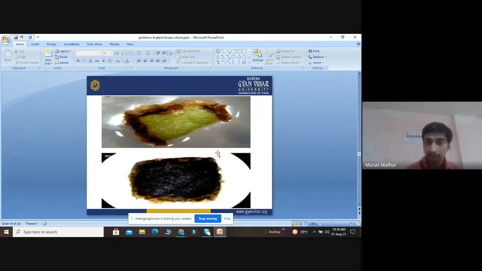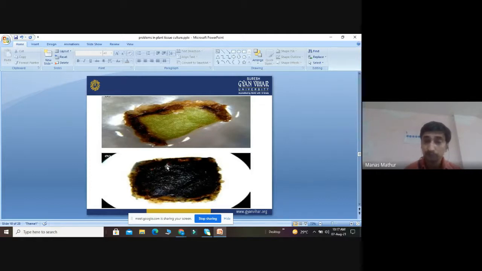Now see, this is the explant. There is various browning of the explant. And see the second figure. The whole explant is covered in brown color. The green color has changed into brown color. Why is it so? Because of certain reactions which I told you: formation of free radicals, activation of PAL, formation of lipid peroxidase. Once the whole browning has spread, it means our explant material is totally damaged. So it's no use carrying out further experiments.